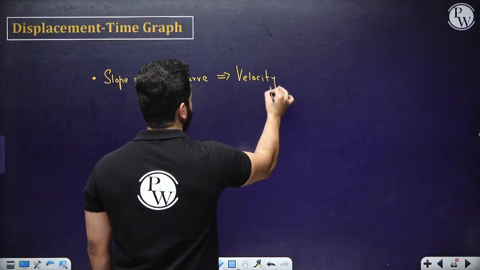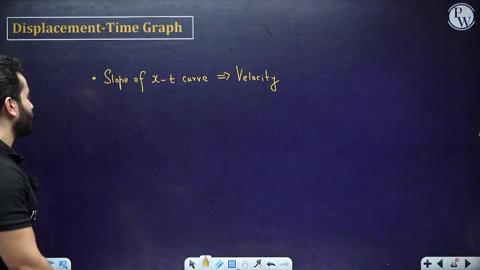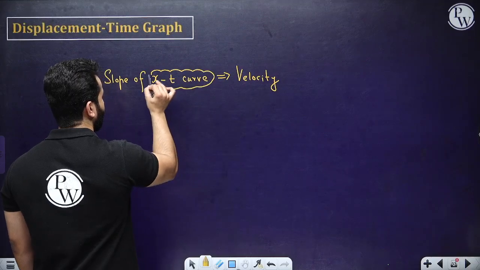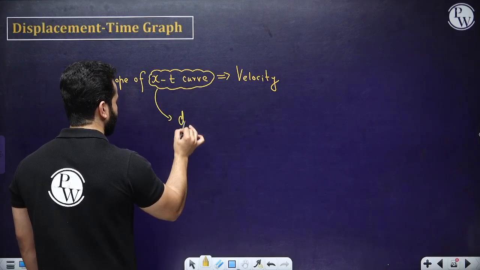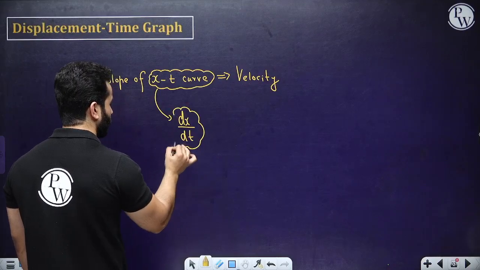So there are two things basically, one is slope and the other thing is area. So the area of the xt curve does not mean anything, right? The slope of the xt curve basically means dx by dt. So it is very important how we are going to talk about it.